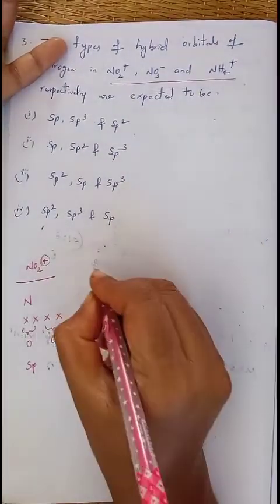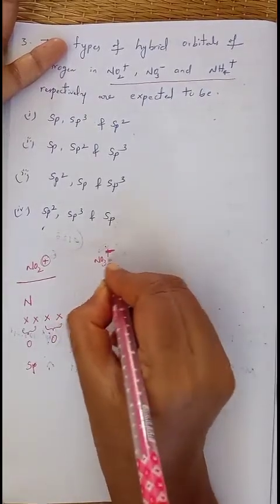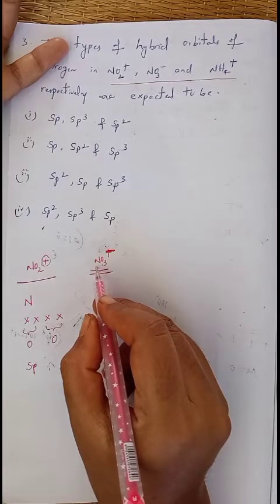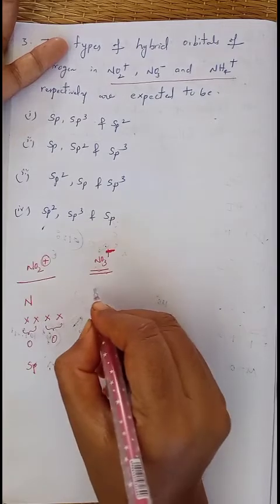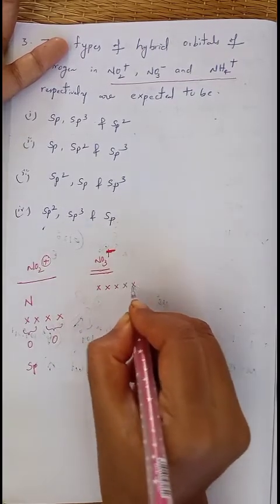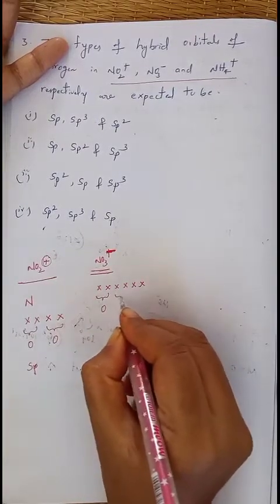Now we'll move on to the next one, NO3 minus. In this case, the total number of valence electrons in nitrogen is 5, and due to the negative charge, 1 extra electron is added, so 6. 1, 2, 3, 4, 5, 6. Each oxygen will make a double bond with 2 electrons.